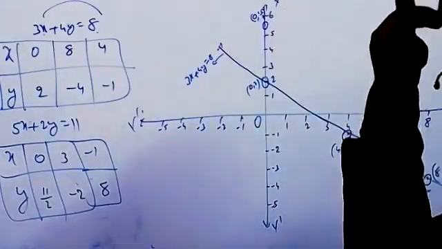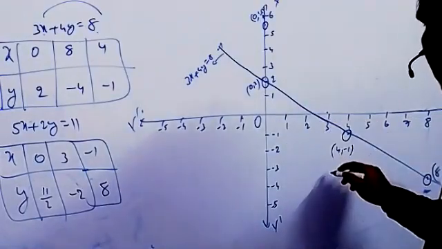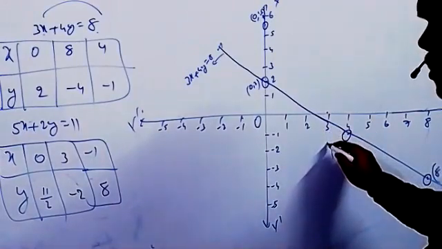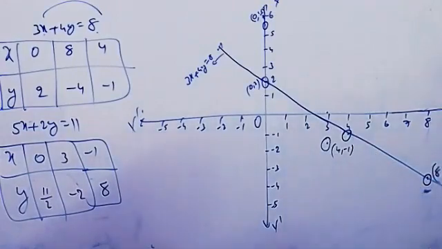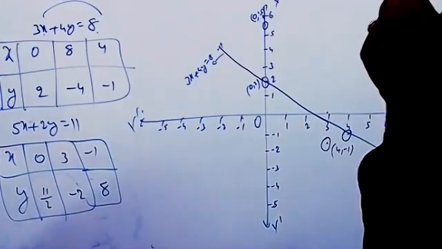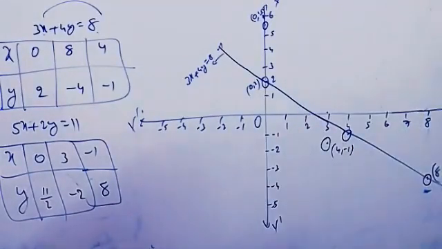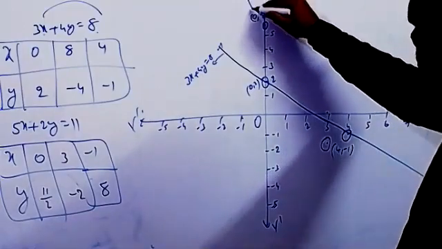And 3, comma minus 2, this is the point. And minus 1, comma 8 also we will get on top. So these two only you can join.